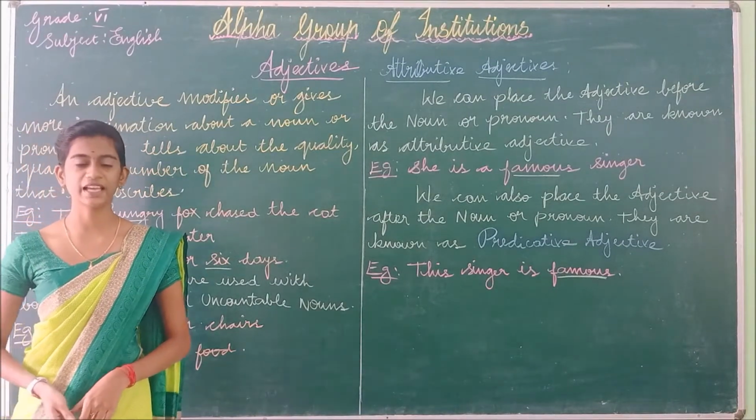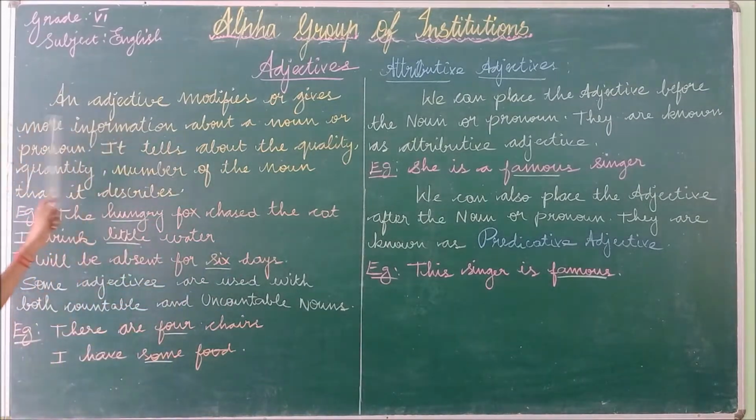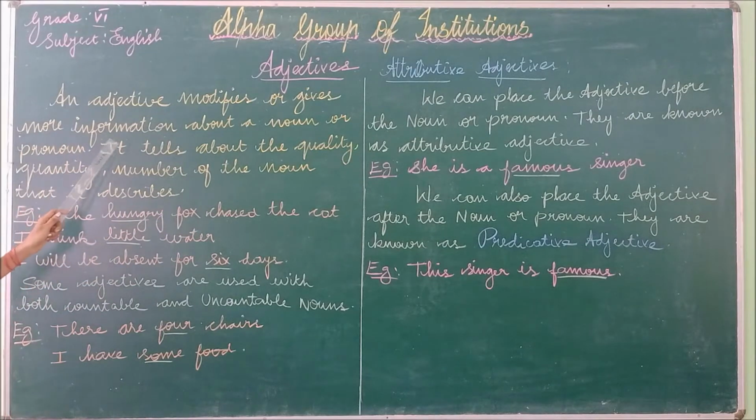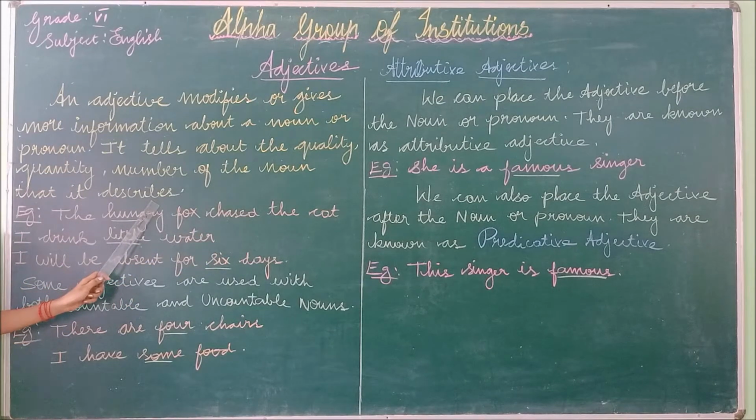In today's class we are going to see about adjectives, okay? First let us see what is meant by adjective. An adjective modifies or gives more information about a noun or pronoun. It tells about the quality, quantity, number of the noun that it describes.